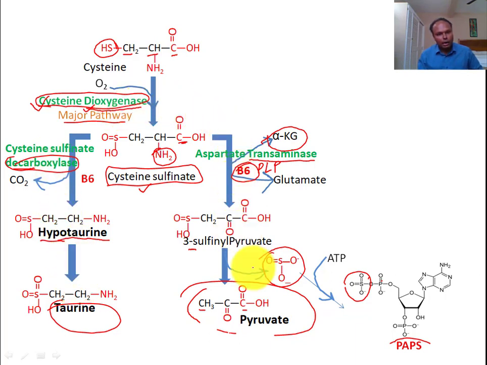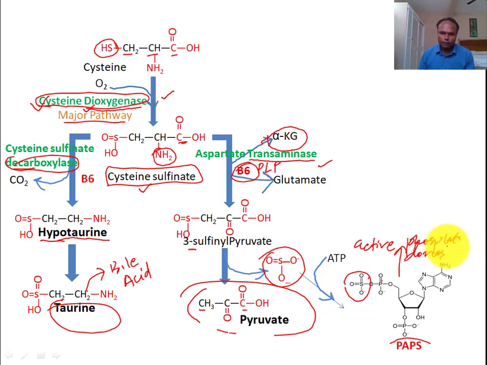So it is very easy. Decarboxylation will produce taurine and transamination will produce pyruvate. It is a very simple process. Just remember a two-step process. First dioxygenase, second transamination, and then desulfation will produce pyruvate. And here is a two-step process, dioxygenase and decarboxylation. After decarboxylation, one more oxidation will produce taurine, and taurine is utilized for conjugation of bile acid. If bile acid is conjugated, it will form bile salt. Now this sulfate produced here will form phosphoadenosyl phosphosulfate, which is an active sulfate donor.